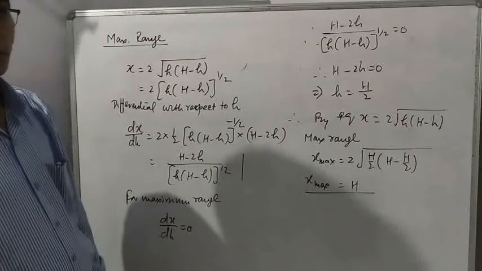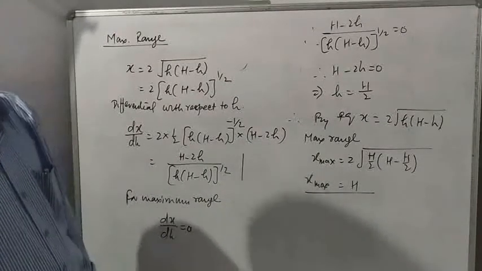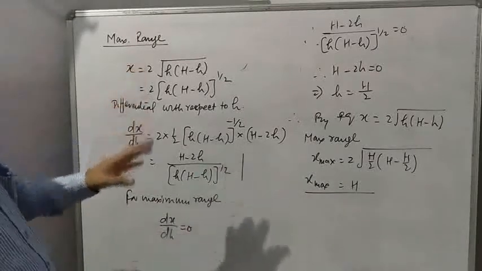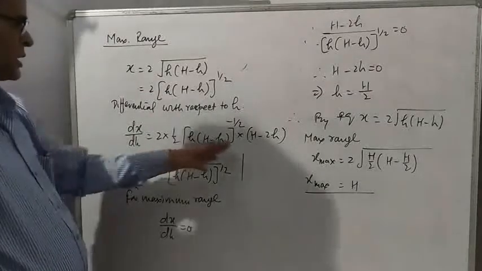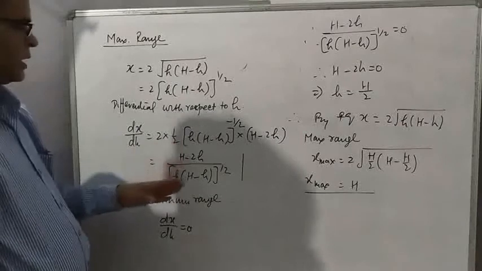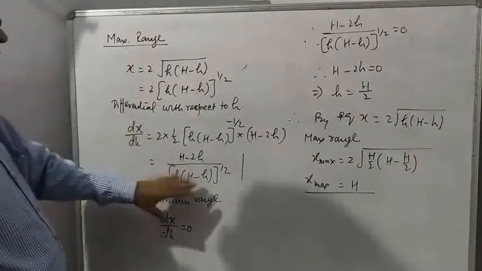Basic rules of differentiation you might have seen in previous videos. Following those rules, you differentiate, and differentiation gives this result.